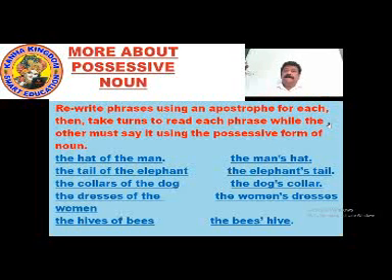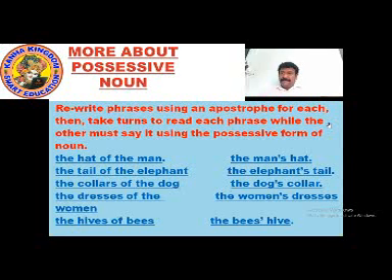We are learning more about possessive nouns. On the screen you can see: rewrite phrases using an apostrophe for each. Then take turns to read each phrase while the other must say it using the possessive form of the noun.